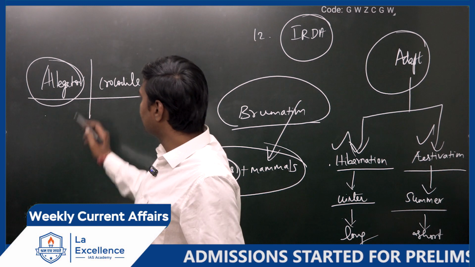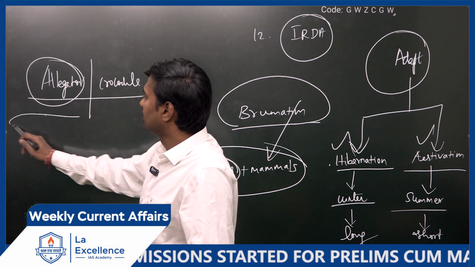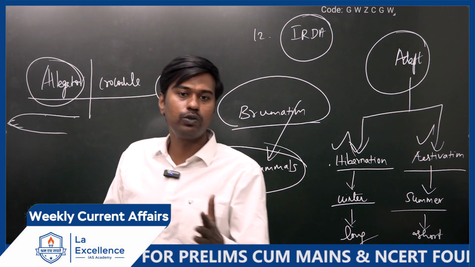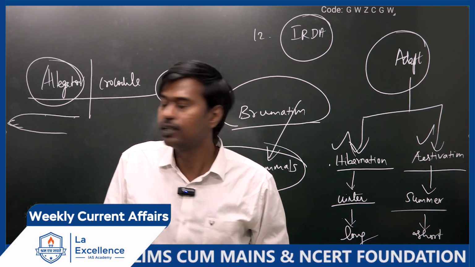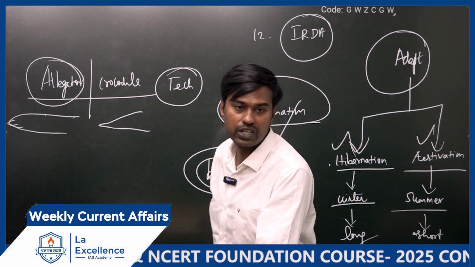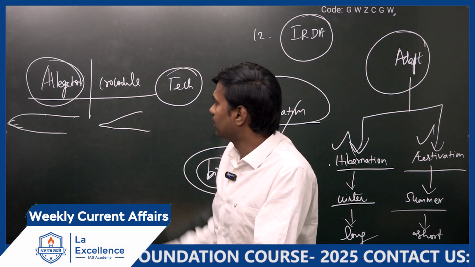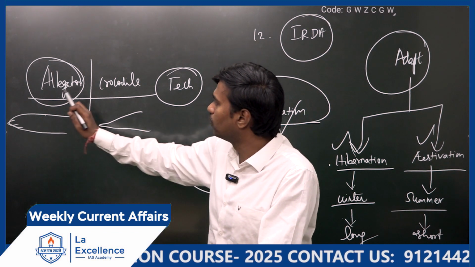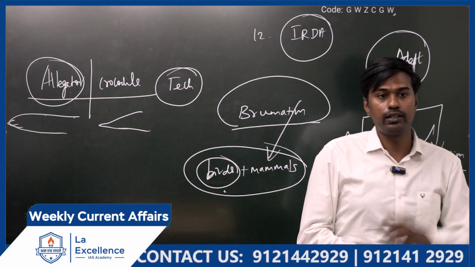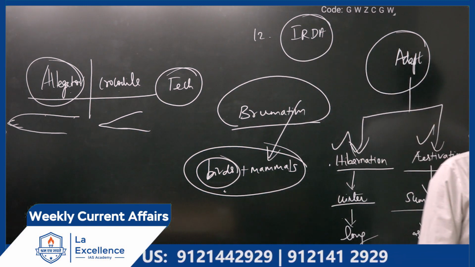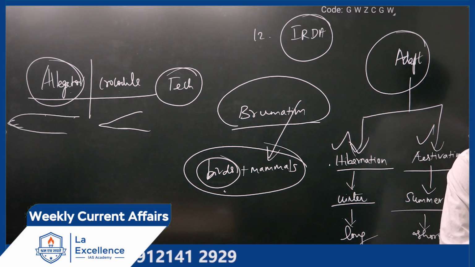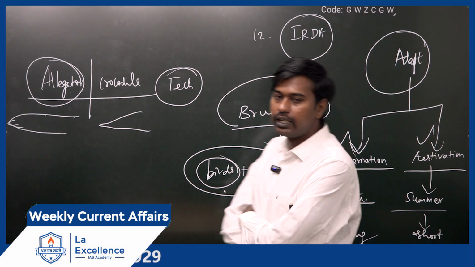But what is the difference? In the case of an alligator, that front mouth will be there, no? That mouth will be U-shaped, but here it will be V-shaped. So a sharp mouth will be there. That is the difference. And color. This is thickly colored, this is lightly colored. Alligators are a bit more colored, thick green color it will be. Crocodiles will be a bit light color or light brown color.